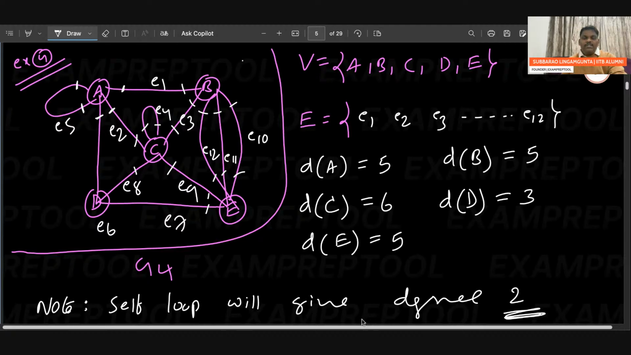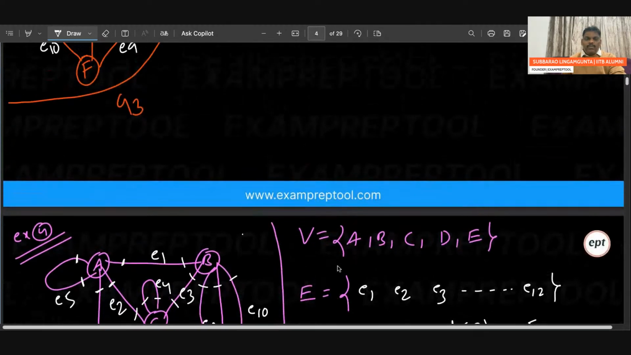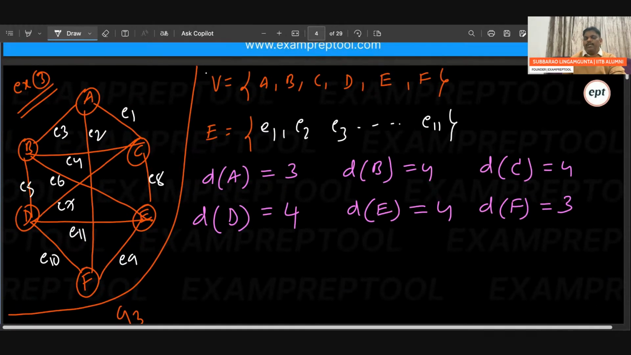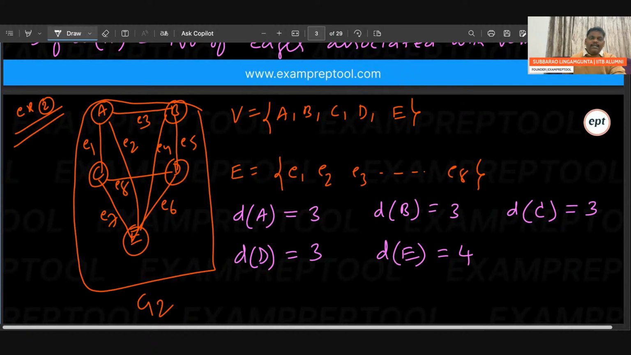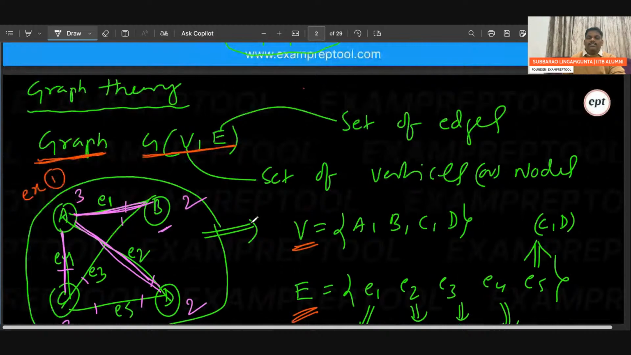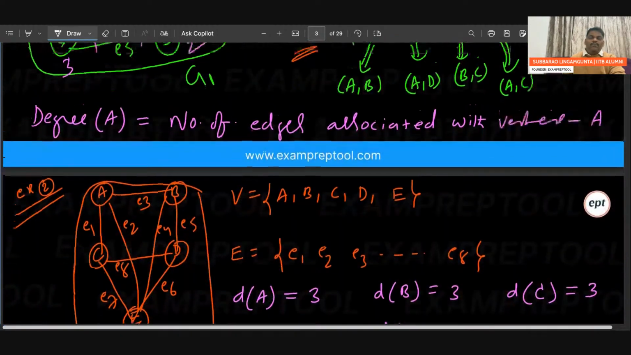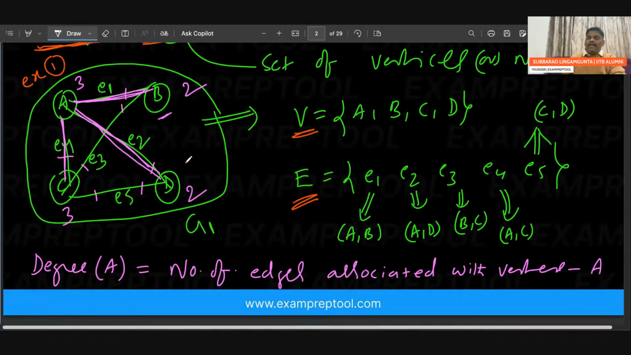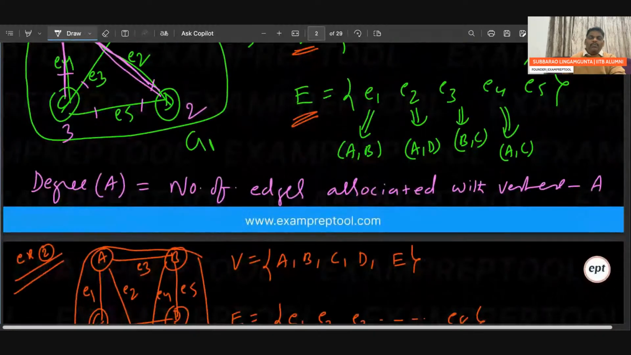But in the previous problems, there is no self loop. In this one, there is no self loop. It became so easy. There are no parallel edges also. That is the reason the third example became so easy. In the second example also, there are no parallel edges and no self loop. If you go to the first example, no parallel edges, no self loop. That is the reason it also became easy.